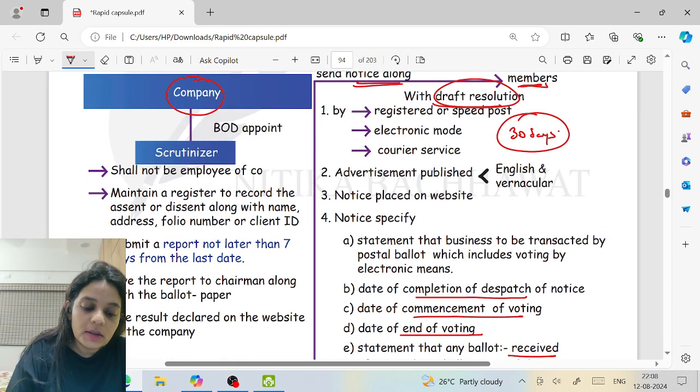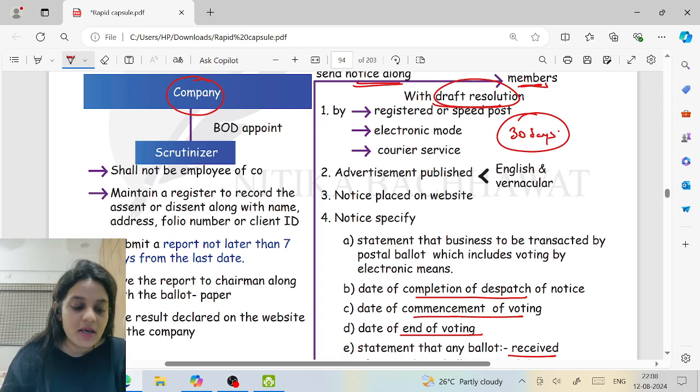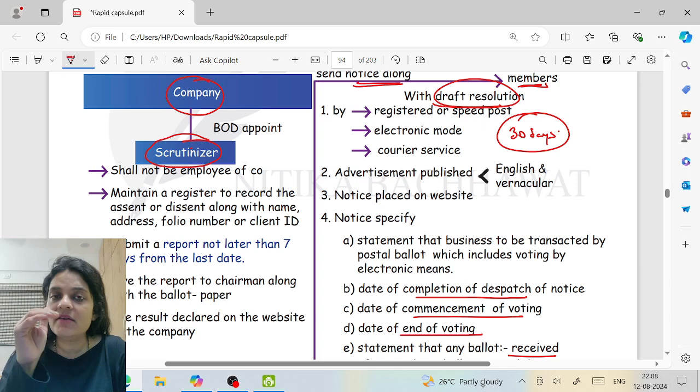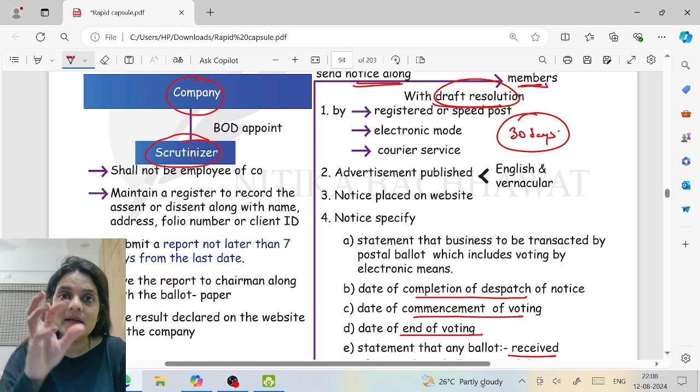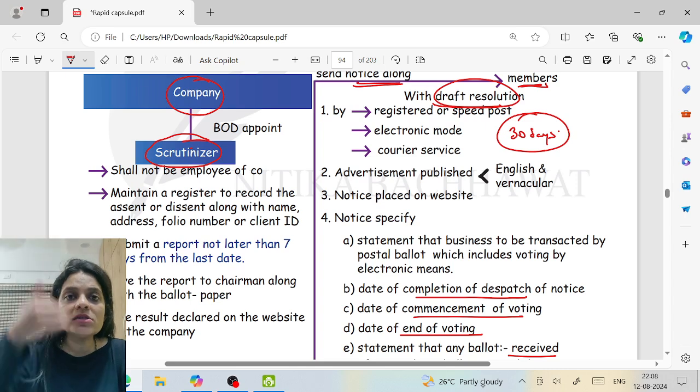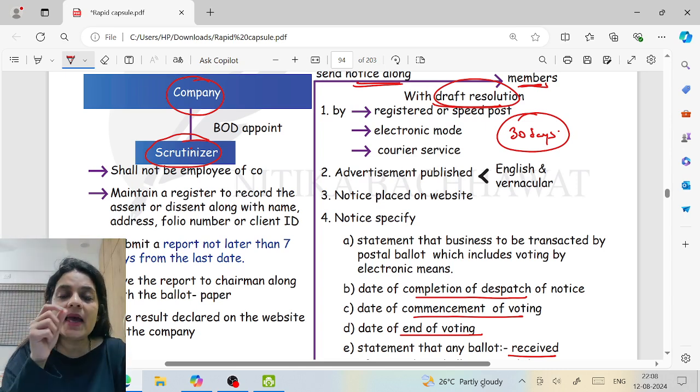Now, let's talk about the company. Company will appoint a scrutinizer, and for the next 30 days he will be like an employee of the company. He will prepare a record of the name of the person, address, how many shares he's holding, occupation, all those details. As the postal ballots start pouring in, against the name of that person, he will make a note of the voting. If he receives any postal ballot in a torn or mutilated state, where the vote is not visible, he will also make a note of the same.